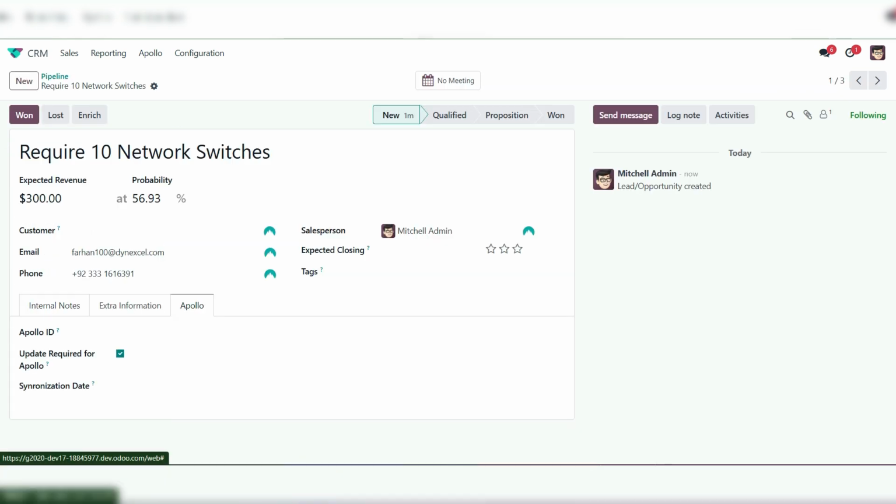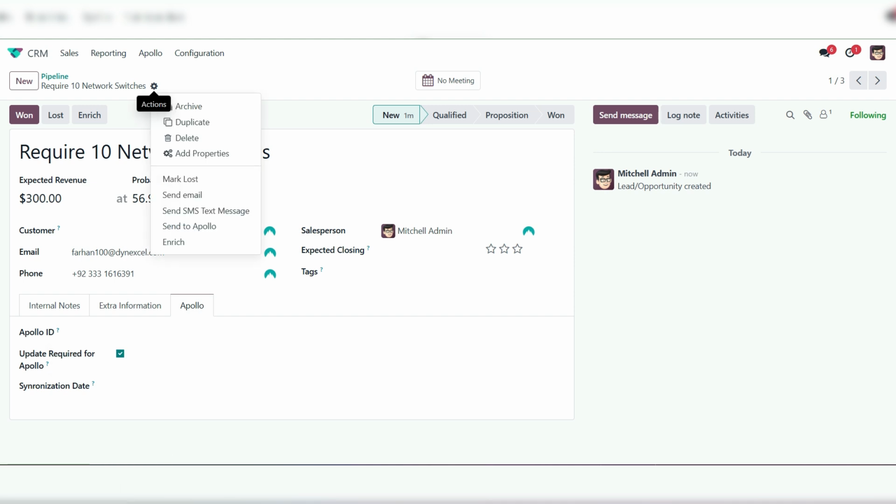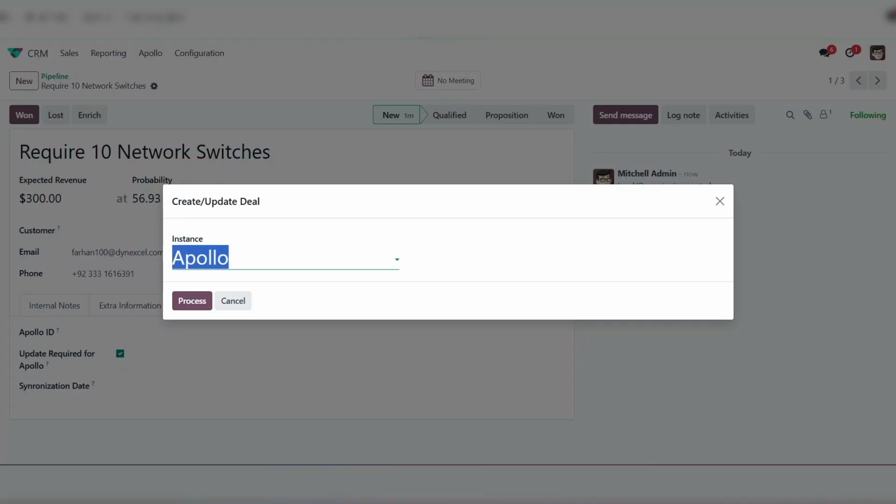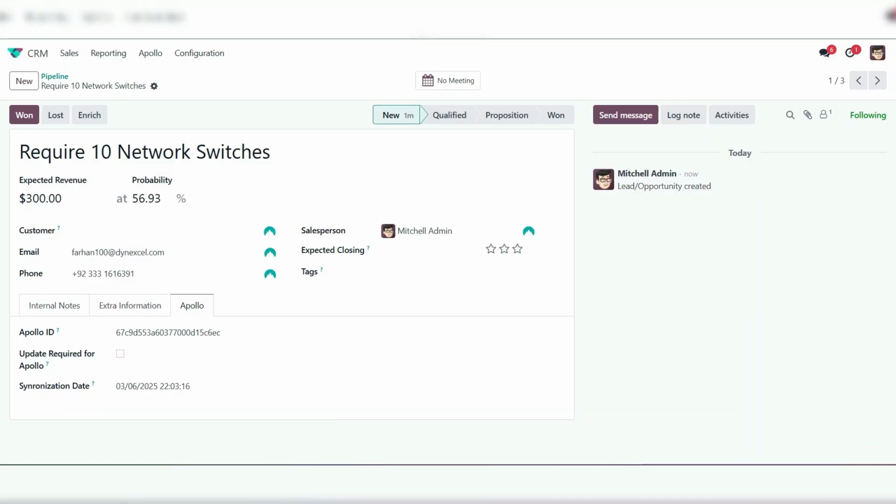Click on this one and go into it; the Apollo ID is missing. So I am here and send to Apollo. This is the Apollo, and I will click on the process. See, Apollo ID has been generated and synchronization date as well.